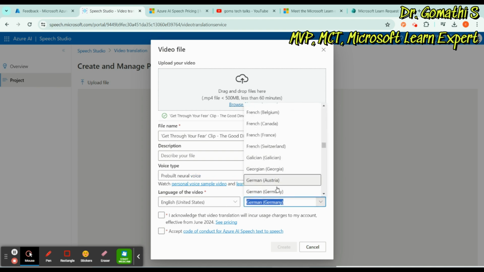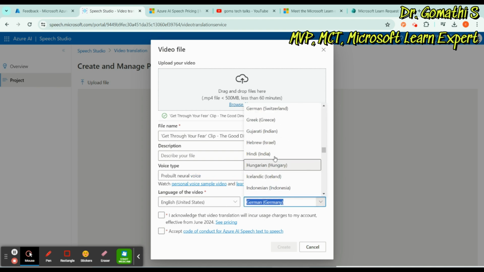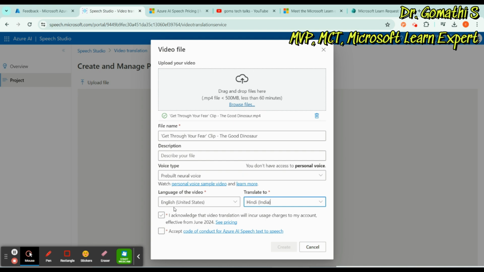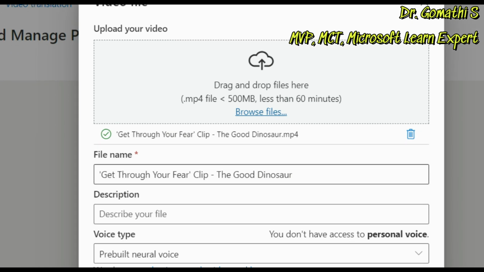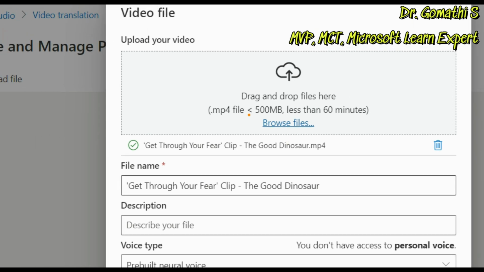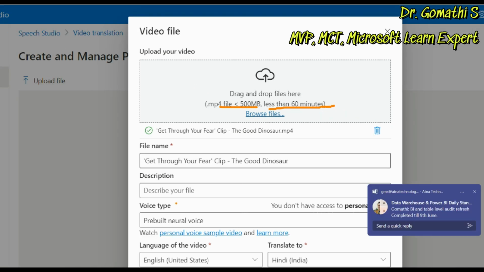And what you have to translate. Let me go ahead with Hindi. I acknowledge that the video translation will incur usage charges to my account, and accept. You have to accept the code of conduct for Azure AI Speech services. These are all the mandatory fields. You have to browse the file and upload, and the file should be under 500 MB, which is less than 60 minutes. So ensure that it's not more than 60 minutes.